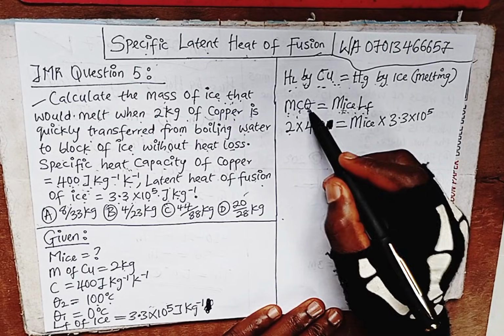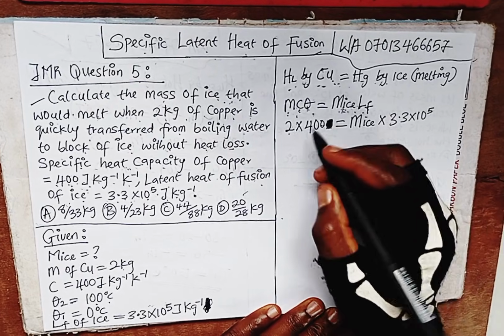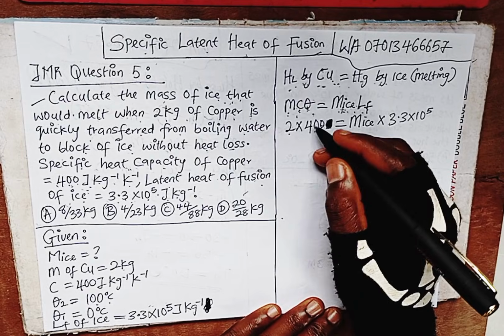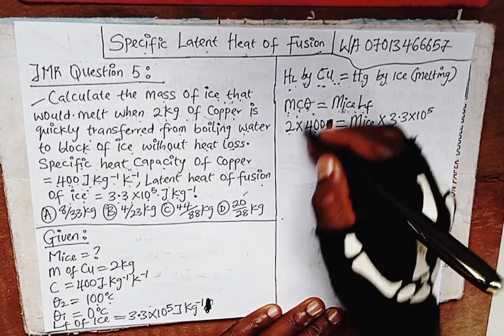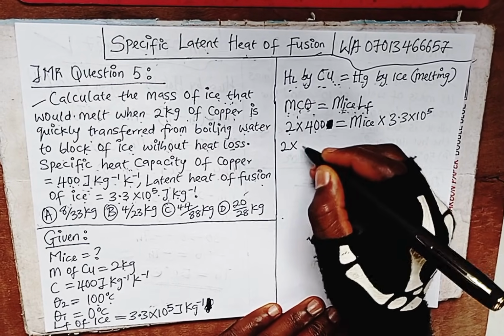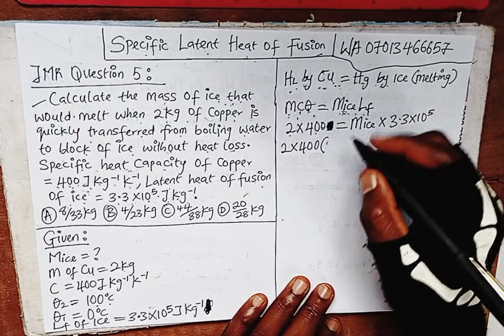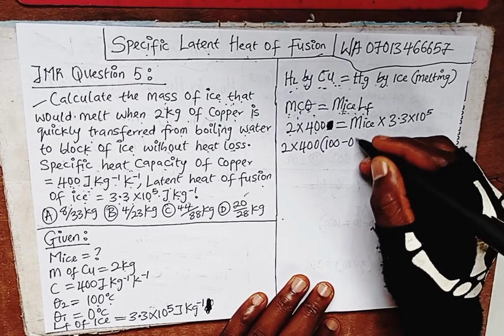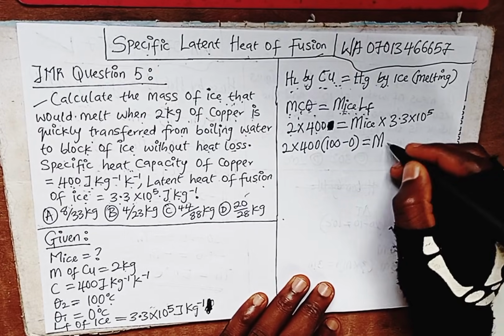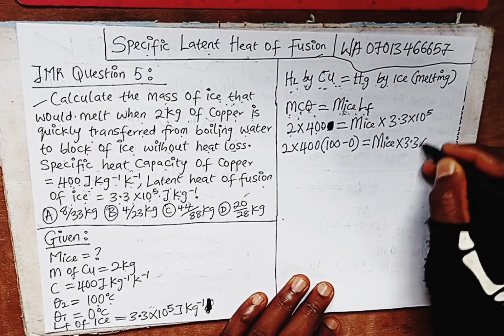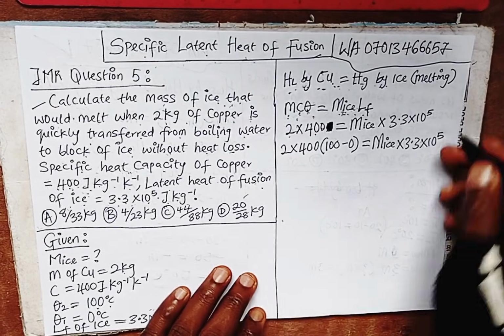There is something we didn't add here: the temperature change. So let's put everything together: 2 times 400, bracket open, theta 2 minus theta 1, which is 100 minus 0, bracket close, equal to M ice times 3.3 times 10 raised to power 5.